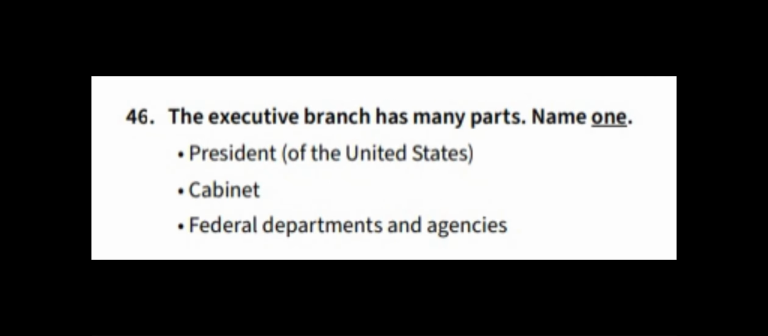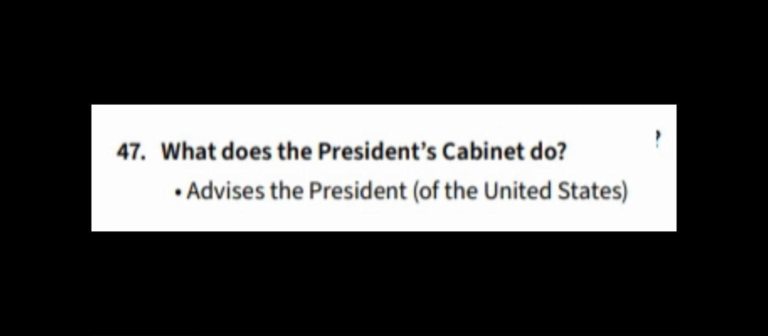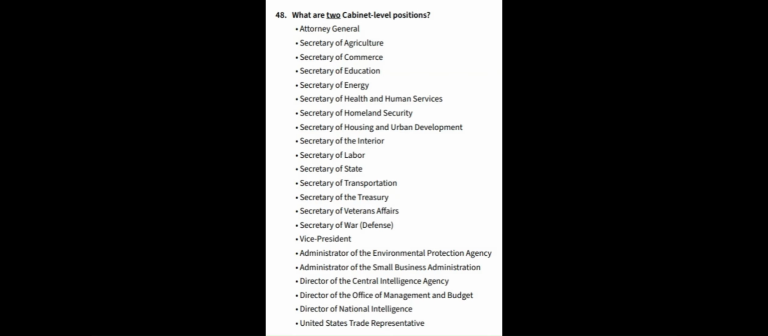46. The executive branch has many parts. Name one. President of the United States. Cabinet. Federal departments and agencies. 47. What does the President's cabinet do? Advises the President of the United States. 48. What are 2 cabinet-level positions?